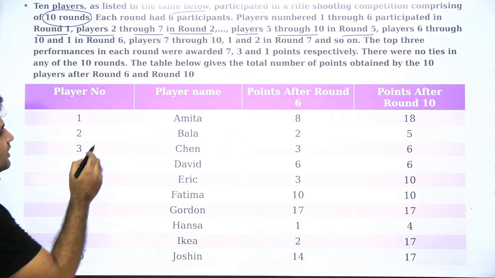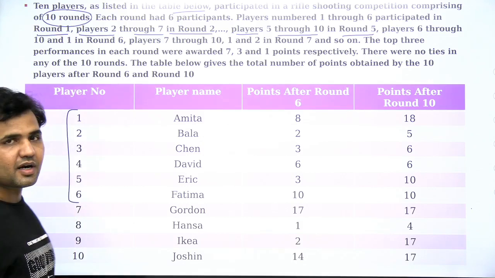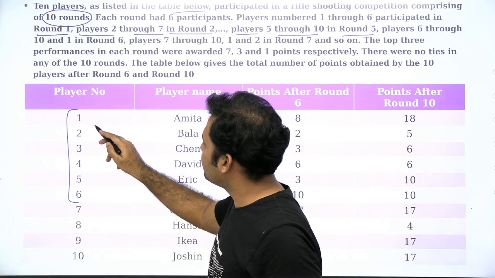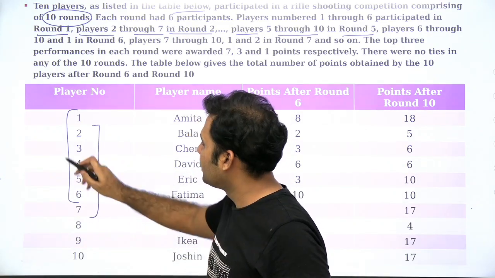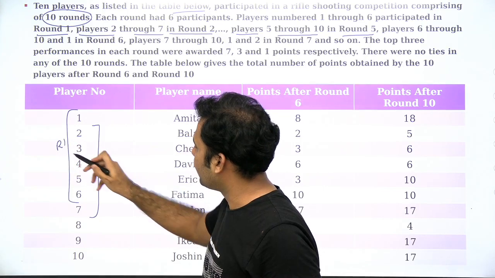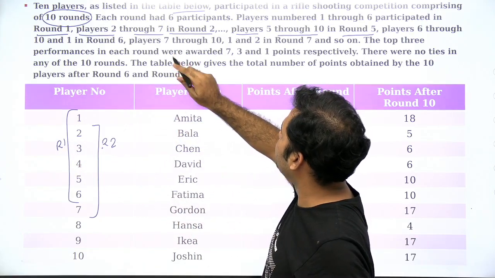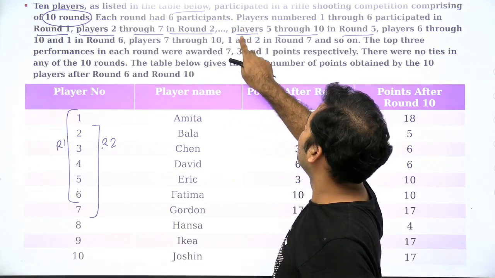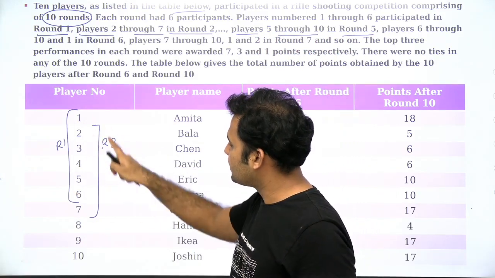In round 1, these are the first 6 players which will be participating in the tournament. Now when round 2 comes, the next 6 participants, right? That means from player number 2 to player number 7. So these are the players of round 1, these are the players of round 2, and you can clearly see that this keeps on happening in this way. So player number 5 through 10 in round 5. So this was round 1, this was round 2.